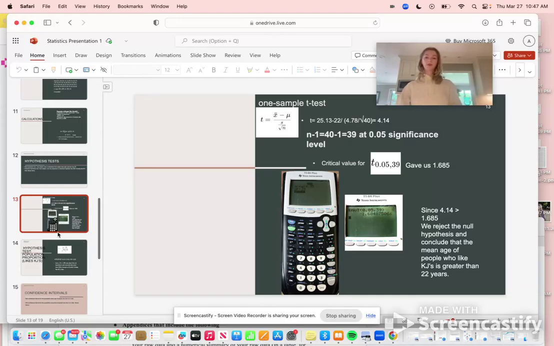So the critical value that we found was t 0.05,39, which gave us 1.685, and those calculator steps are shown below, how we found that. So since 4.14, that value that we got, is greater than the critical value, 1.685, we reject the null hypothesis and conclude that the mean age of people who like KJ's is greater than 22 years.